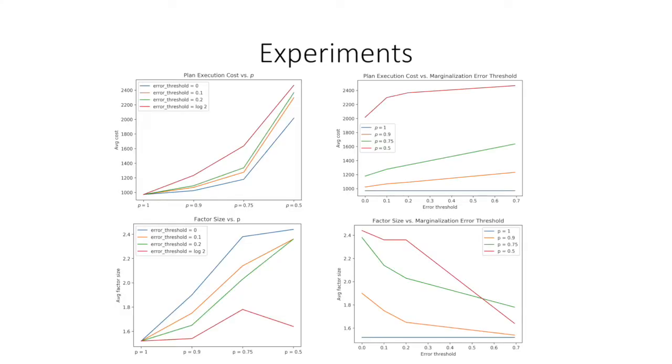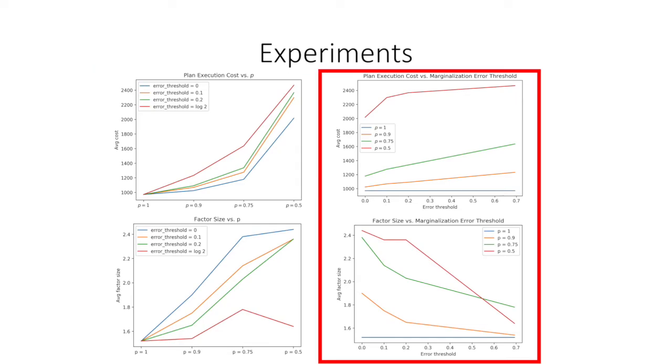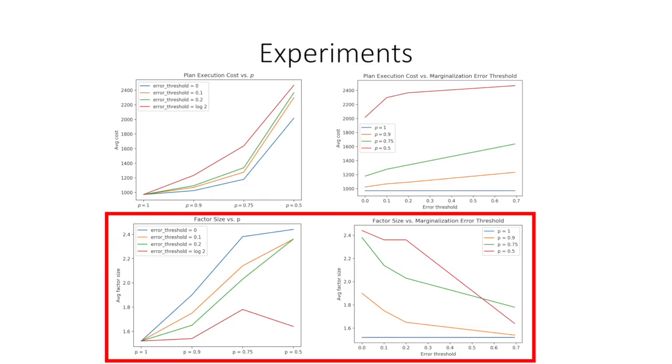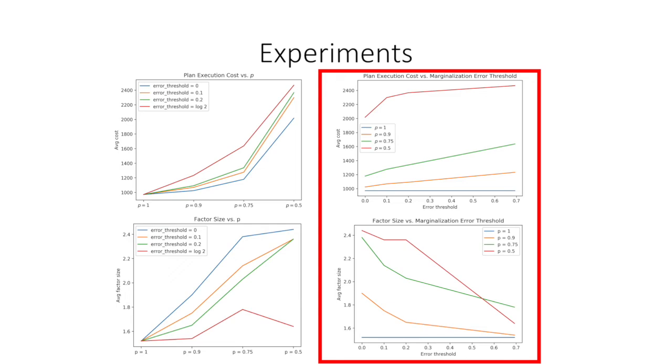We can also measure the effects of changing the noisiness of the observations and the error threshold by which we are allowed to marginalize on both the plan execution cost and the average factor size of our belief state representation. As expected, as observations get noisier, both plan execution costs and average factor sizes increase. As we allow more noisy splits to occur, incurring more loss of information, plan execution costs increase, but of course the average factor size in our belief state representation goes down.